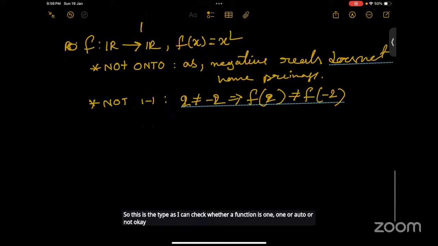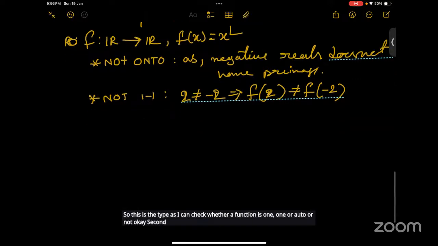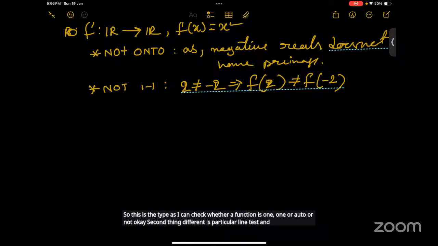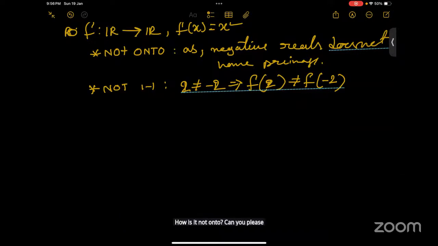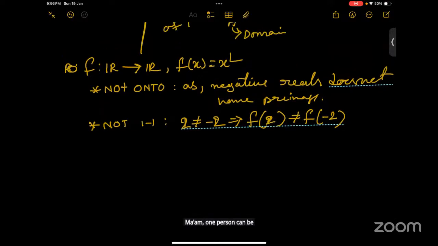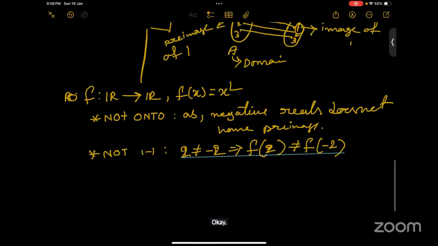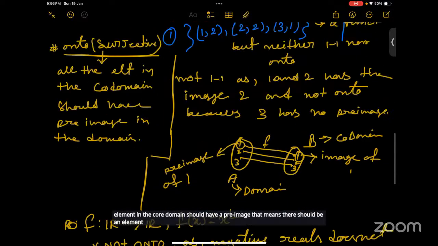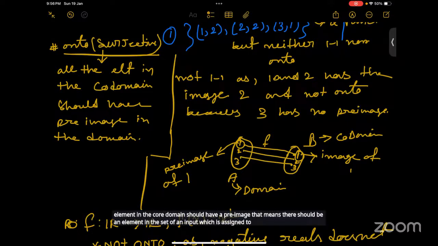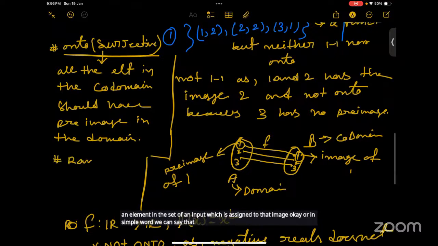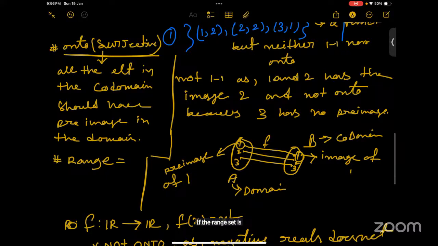Second thing, two different tests, the vertical line test and the horizontal line test. Can you please explain again why it is not onto? Yeah, sure. So onto function means basically all the elements in the codomain should have a pre-image. That means there should be an element in the set of all inputs which is assigned to that image. Or in simple words, we can say that the range set is equal to the codomain.